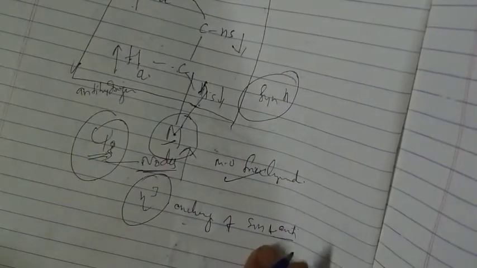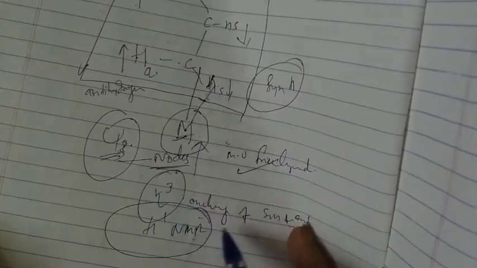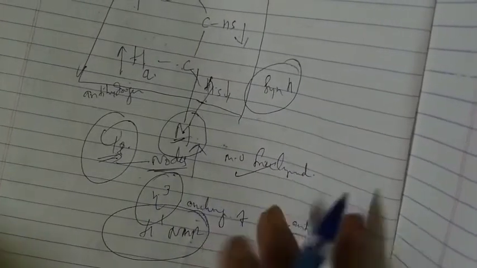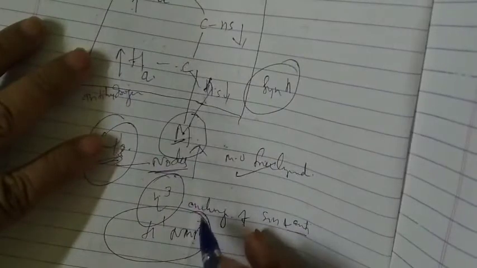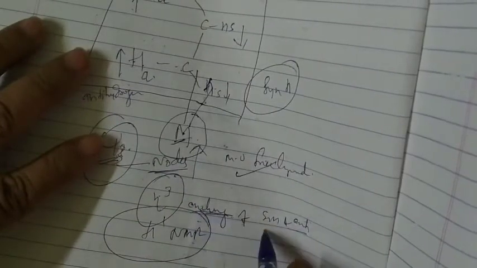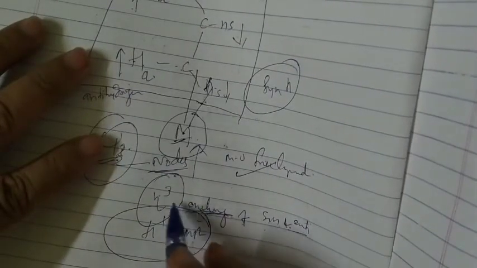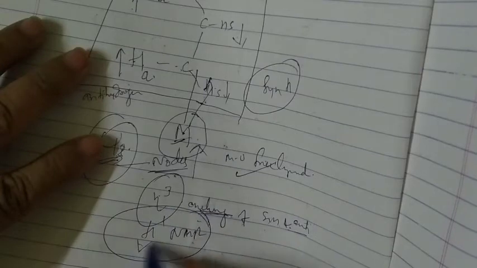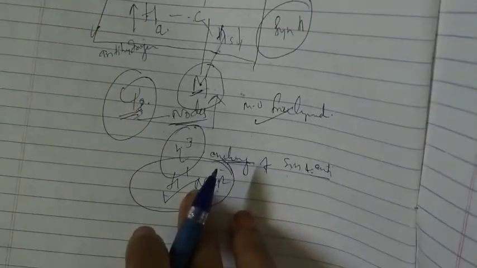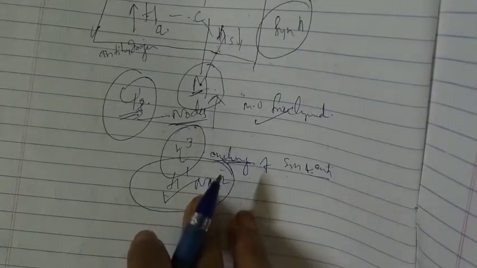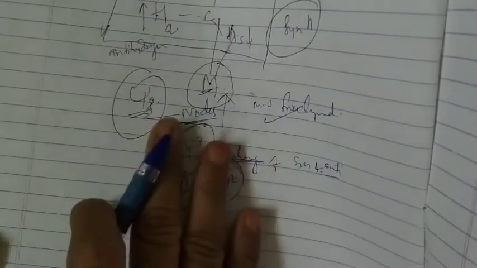Substituents can be observed with the help of proton NMR, H1 NMR. How can we notice this in eta 3? In eta 1 it's okay, but in eta 3 there is a frequent exchange, which is what we call fluxional; we will learn about this later. Very frequent exchange of syn and anti hydrogens we can see, and that will be detected by proton NMR. So this is about the allyl complex structure and bonding.